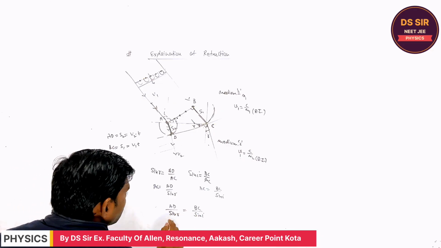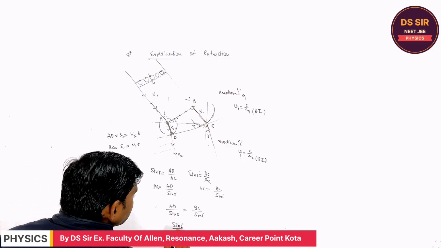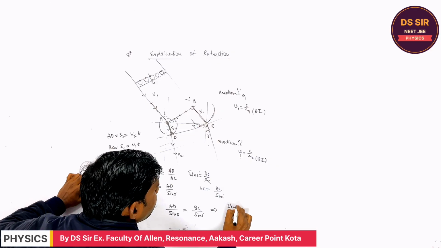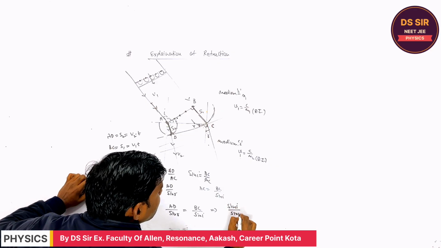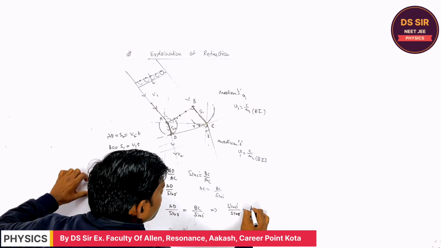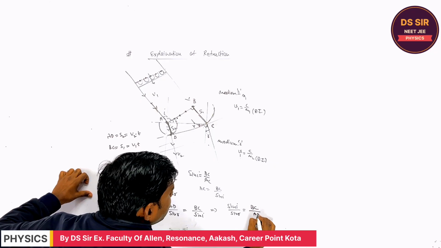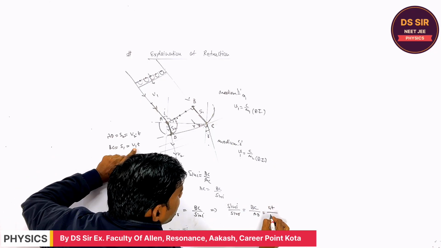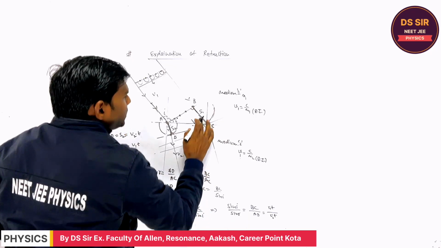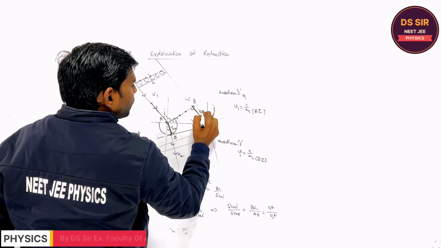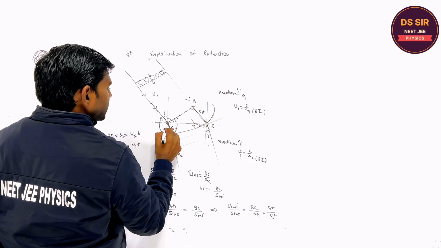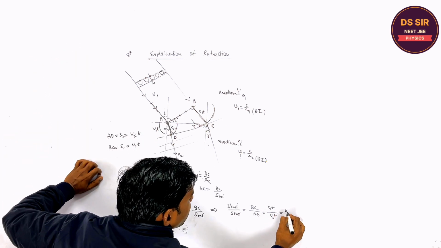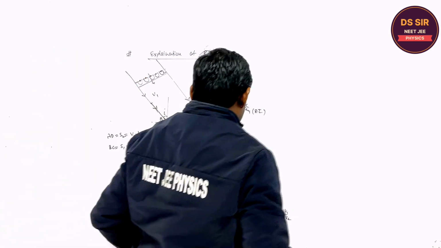All right. So sin I upon sin R is equal to BC upon AD. BC is nothing but V1t and AD is V2t. This distance is nothing but V1t and this distance is nothing but V2t. So it is V1 upon V2.